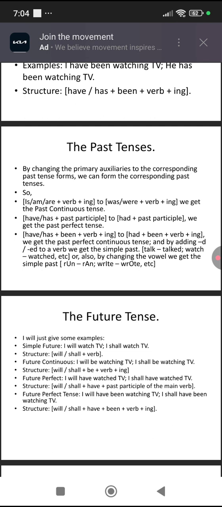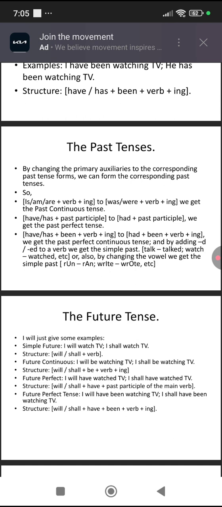So next we come to the past tenses. We can change the verb tense from present to past by changing just the auxiliary verbs. So if we change is, am, or are plus verb plus ing to was or were plus verb plus ing, we get the past continuous tense. What we're doing here is changing the present tense forms of be to the corresponding past tenses. So, for example, is standing is present continuous tense, was standing becomes a past continuous tense. Are standing is a present continuous, but were standing is a past continuous.